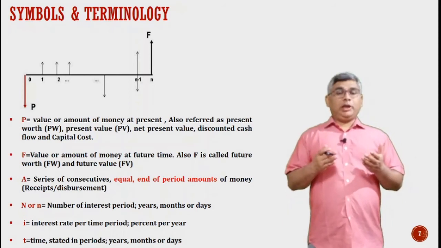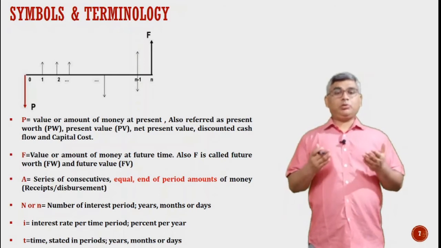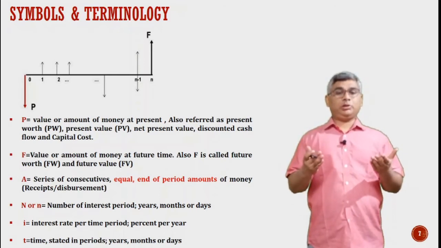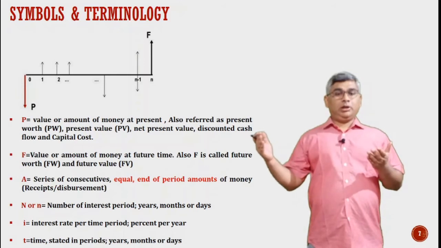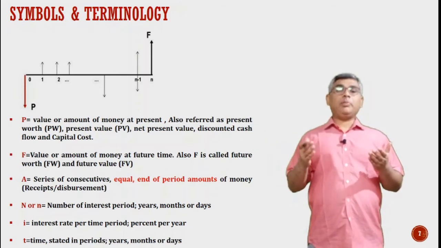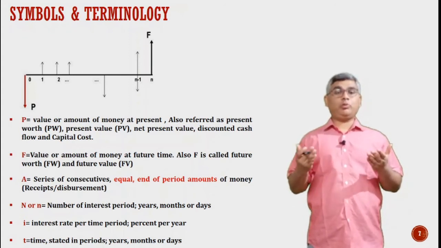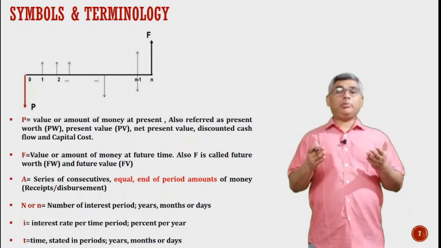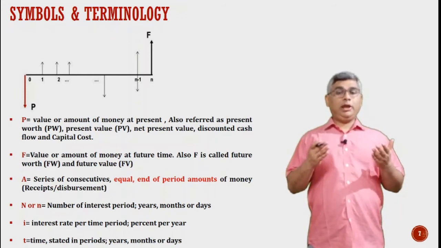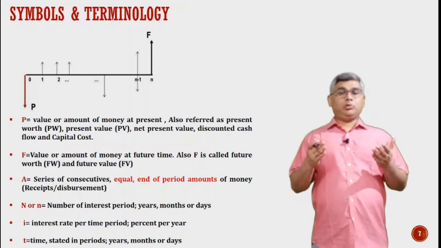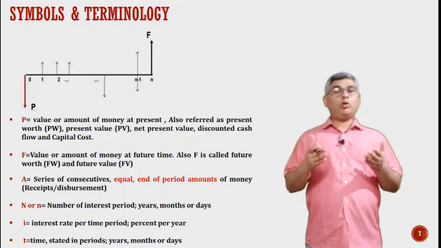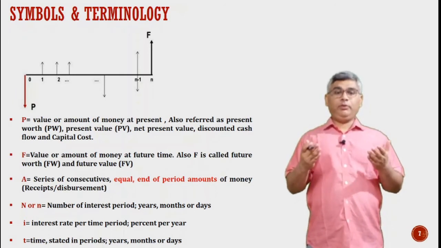Apart from this, any other transaction which is taking place apart from t equal to 0 will be termed as future worth. It may be at the end of the nth year, it may be in between also. But any transaction which is taking place not at t equal to 0, but rather at any future point of time, will be termed as future worth and it will be denoted by F. Sometimes it is also known as FW, future worth, or future value, FV.